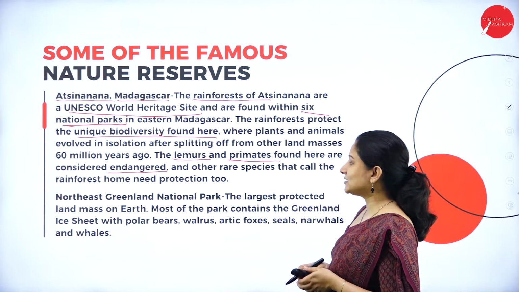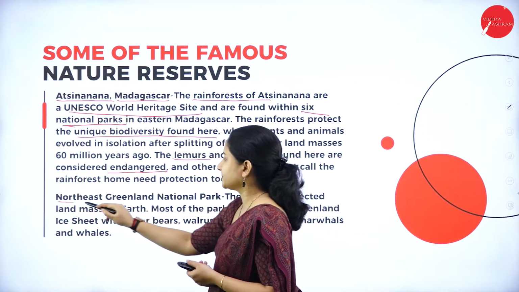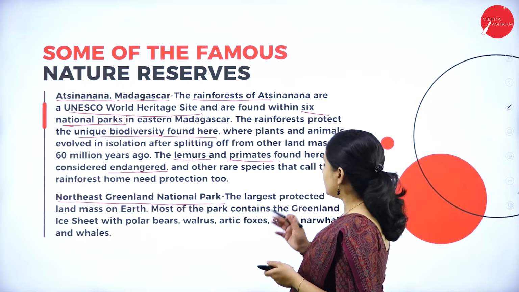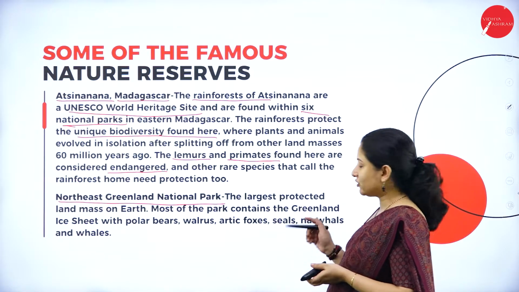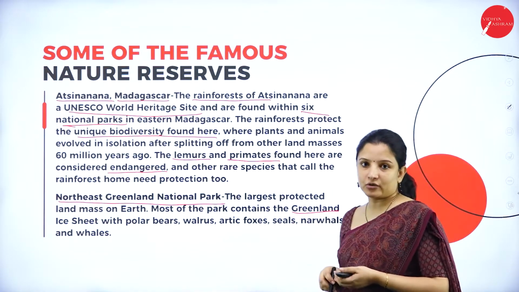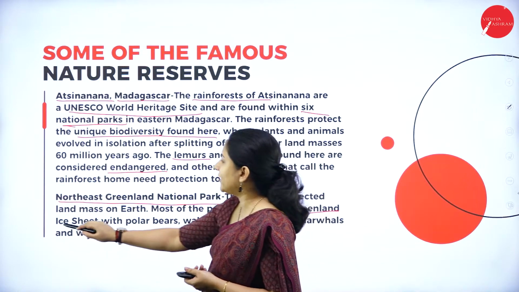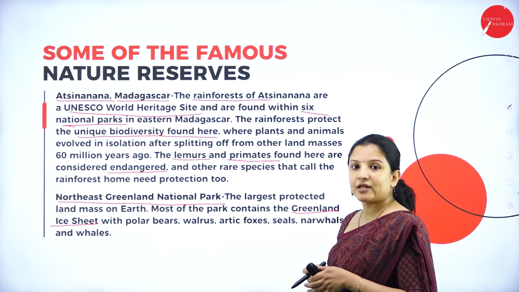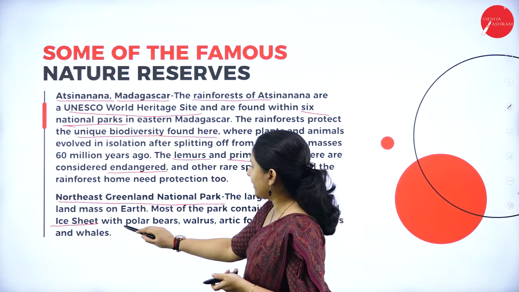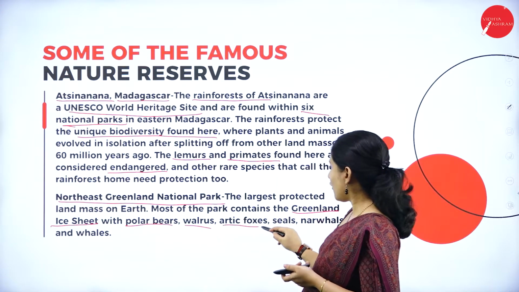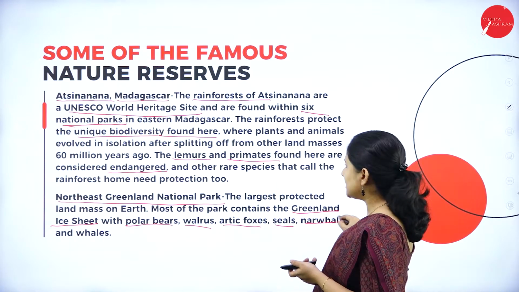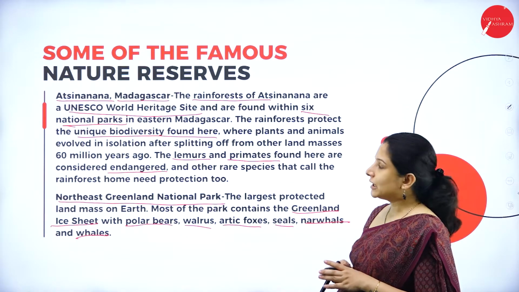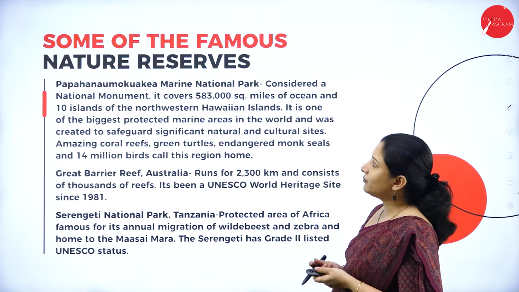Next is the Northeast Greenland National Park. It is the largest protected landmass on earth, and most of the park contains ice sheet, because Greenland is always filled with snow caps and glaciers and ice sheets and all that. Therefore half of the park is almost covered with ice sheets, and it is home to polar bears, walrus, Arctic foxes, seals, narwhals and whales. These are the animals which inhabit this particular nature reserve. So these are some of the nature reserves.